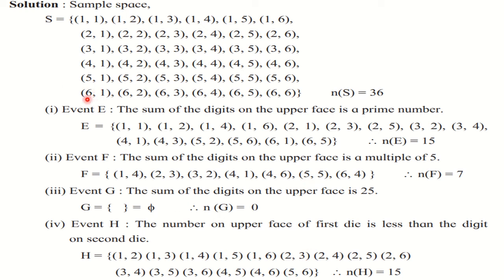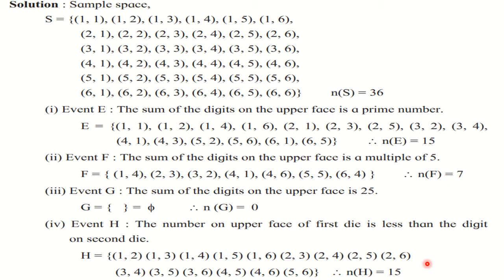And in the last line, everywhere the first number is greater. So no element from the last line will come. Okay. So from the first line you have 5, from the second line 4, from the third line 3, and then slowly they reduce: 5, 4, 3, 2, 1. Diagonally they are going to reduce here. And if you add them, you are going to get 15. So n of H is 15 here.